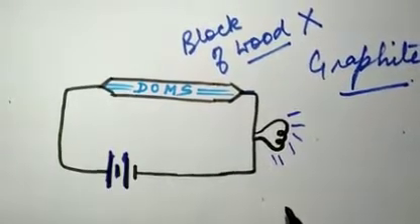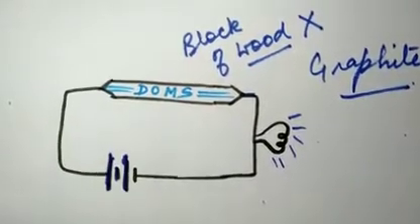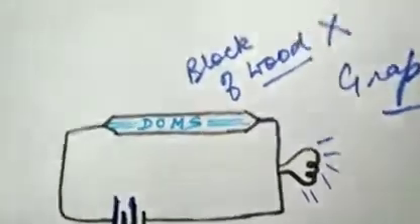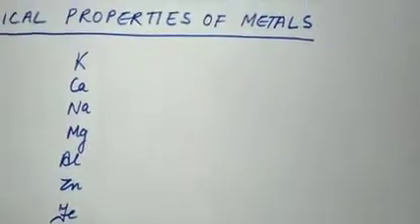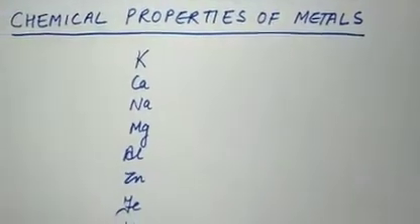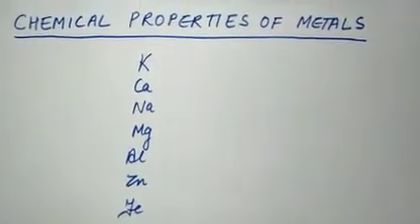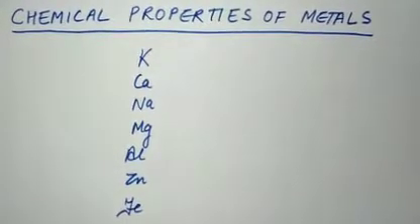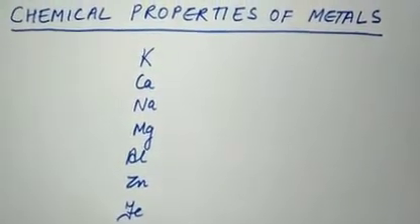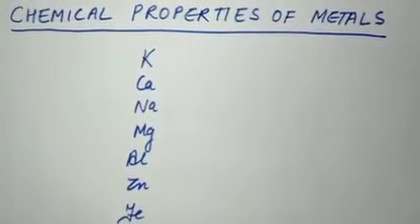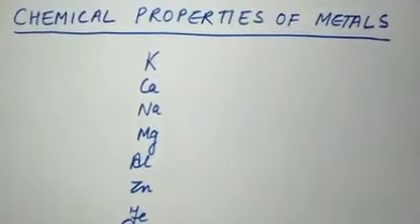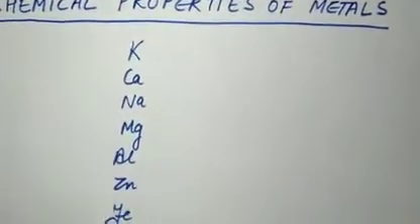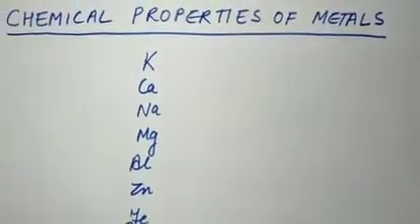So all these are physical properties of non-metals. Now we come to the chemical properties of metals. Chemical properties of metals means when they react with other elements, maybe with oxygen, maybe with water, or maybe with acid, how do they react? That is known as chemical properties. What is formed as a product? What is the reaction? Those are the chemical properties.